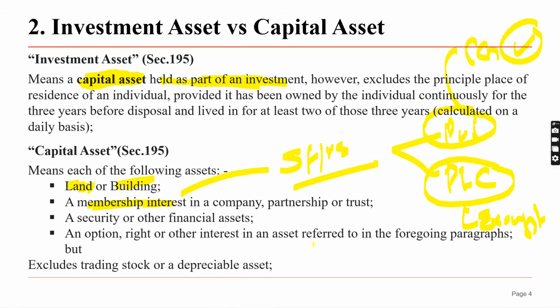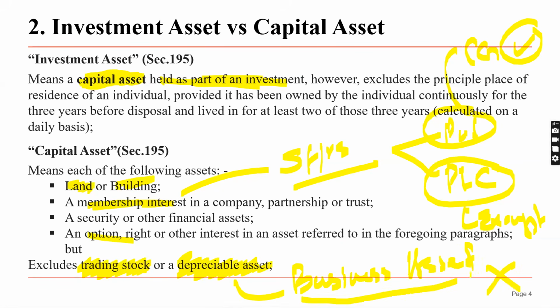Then you have to check this one. Anyway, we'll discuss when we are discussing the exempt assets, the other security and financial asset, option or right of interest, those things also. Right, here again, there's an exclusion. Trading stock is not applicable for capital gain tax, and depreciable asset, which are used for the business purpose. Depreciable asset කියන්නේ අනිවාර්යයෙන්ම business එකට use කරන asset, right? ඒවා අපි capital gain වලට ගන්නෙ නැහැ. ඒක business asset එකක් විදිහට යන්නේ. ඒක liable වෙන්නේ business income, business එකේ තියෙන rate එකට. Capital gain tax නෙමෙයි, right?